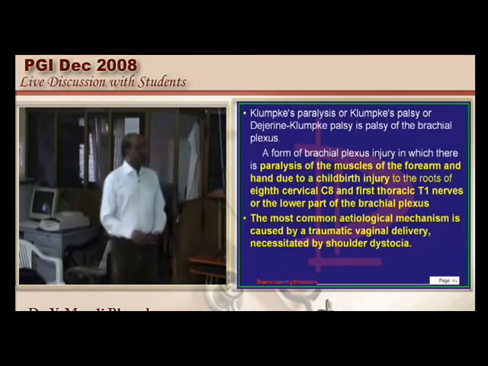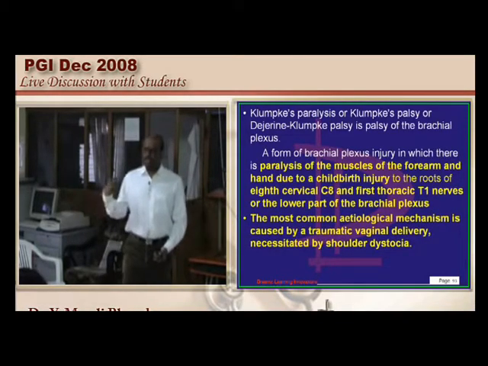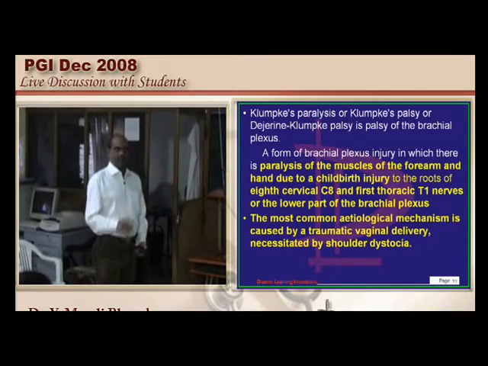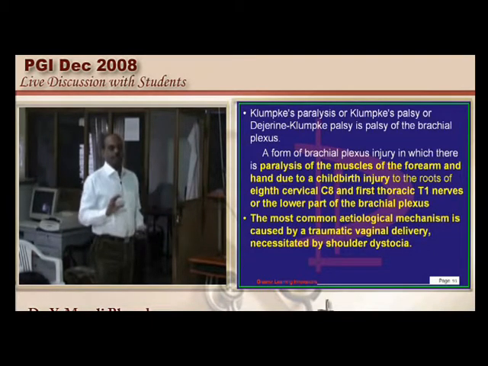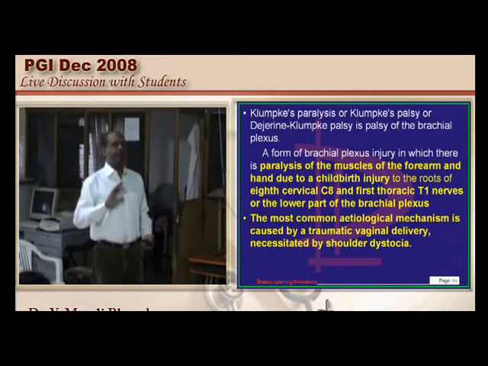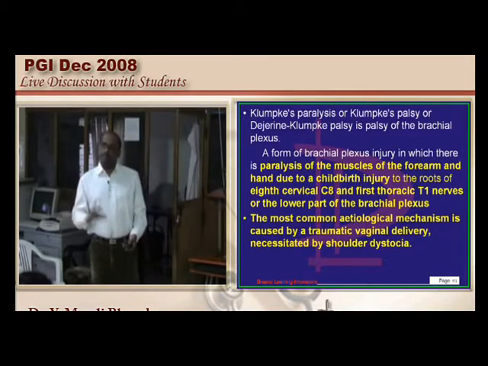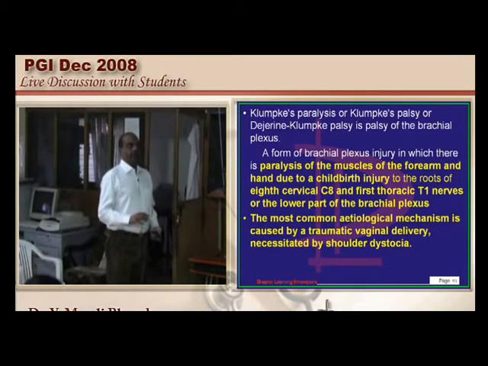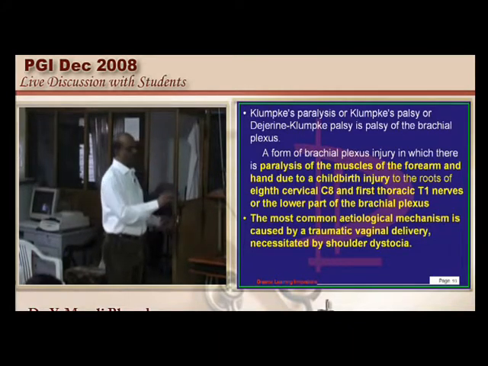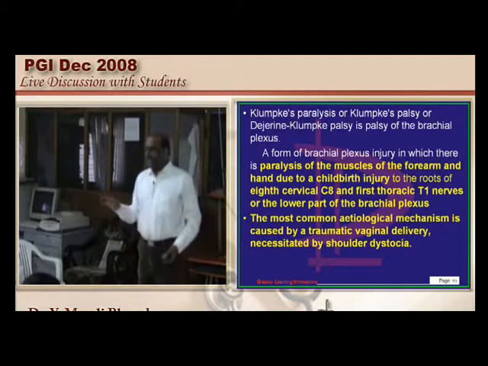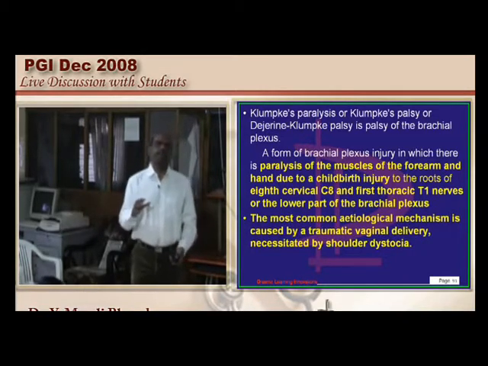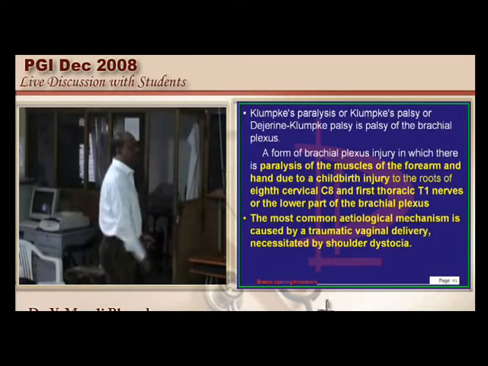Now the question is, whenever there is a Klumpke's paralysis with the lower root involvement, what will happen? There is definitely paralysis of the lower part of the upper limb, that is the elbow movements, forearm movements. But the hand may or may not be involved, not invariably involved in Klumpke's paralysis. It depends upon which roots are involved, which is a very important issue. It can also lead to the development of Horner syndrome, is what I like to underscore. And shoulder dystocia is a common predisposing obstetrical reason for the development of brachial plexus injury.